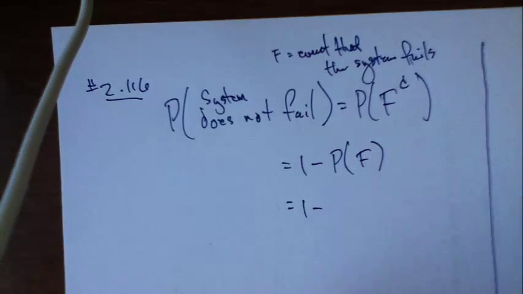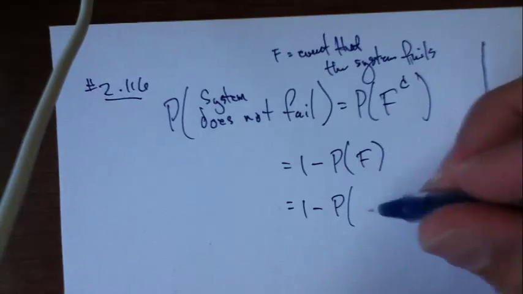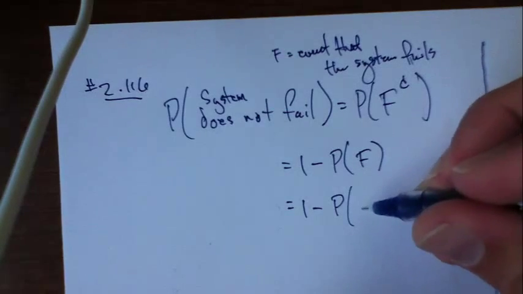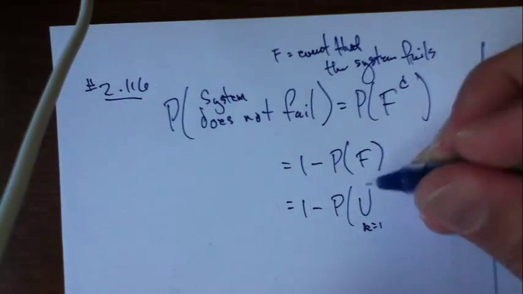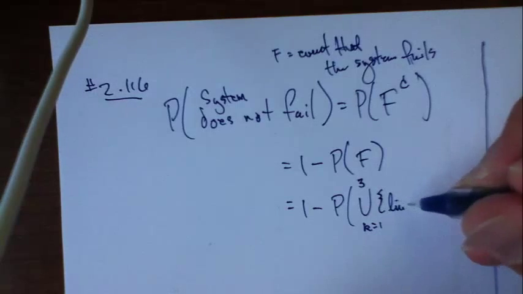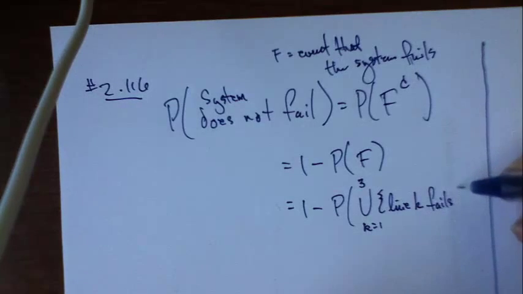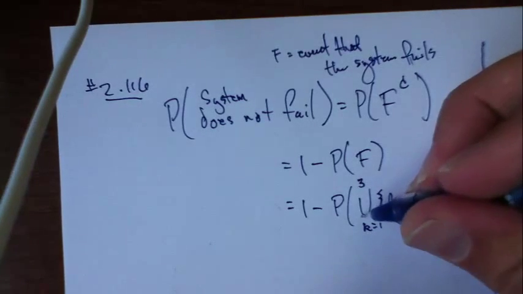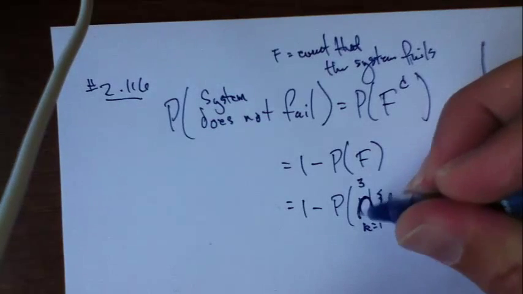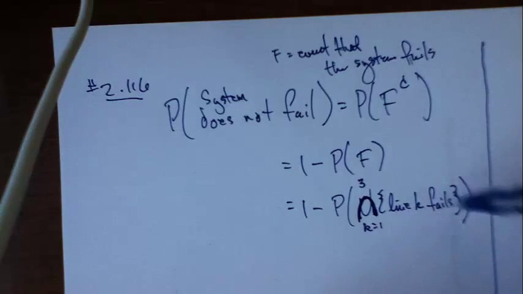Okay, so what is the probability that the system fails? That's the probability that line 1 fails. Actually, could I write it like this? Line K fails. Actually, I got the wrong symbol here, shouldn't it be the intersection? It's the chance of the intersection of those 3 events, right? It's the chance that line 1 fails and line 2 fails and line 3 fails. The system's going to fail if and only if all 3 of those things fail, right?